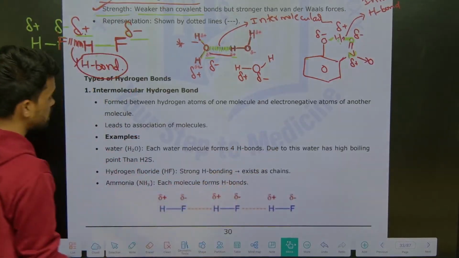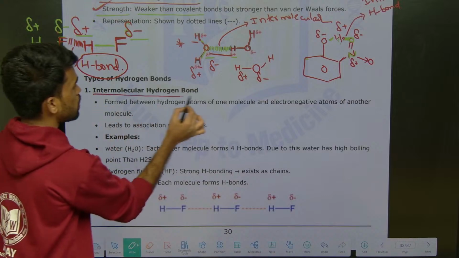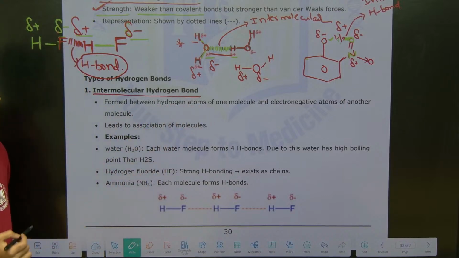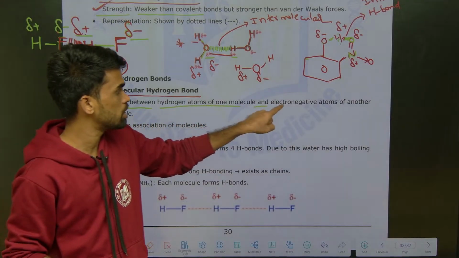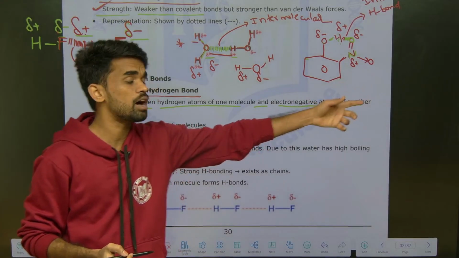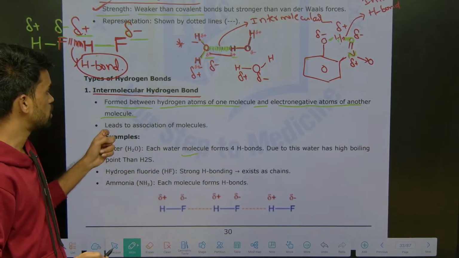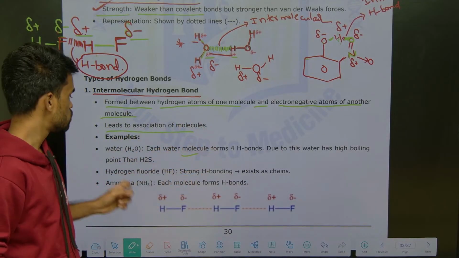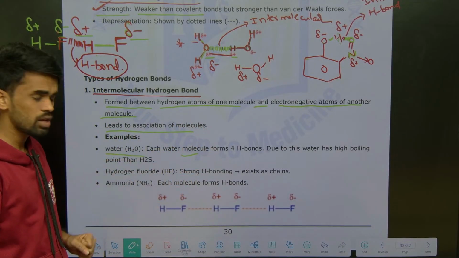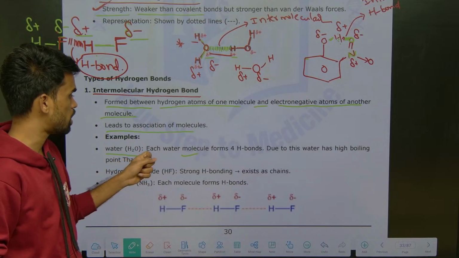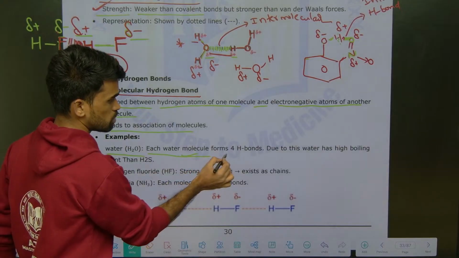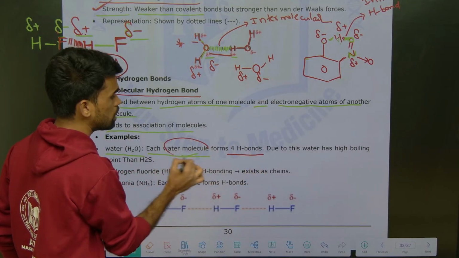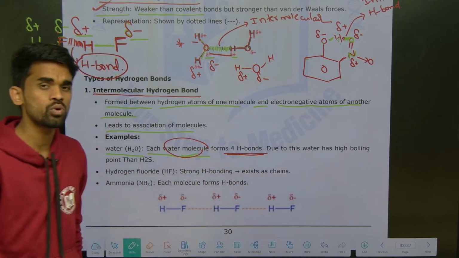Then next, what are the types we discussed? One is intermolecular, the other one is intramolecular. For intermolecular, what I told you, it is formed between the hydrogen atom of one molecule and the electronegative atom of the other molecule, so it leads to association of molecules. So the example is water. That's why water exists in liquid state. And how many hydrogen bonds are possible for one water molecule? A maximum of 4 it can form.